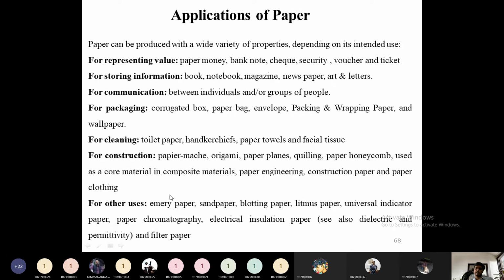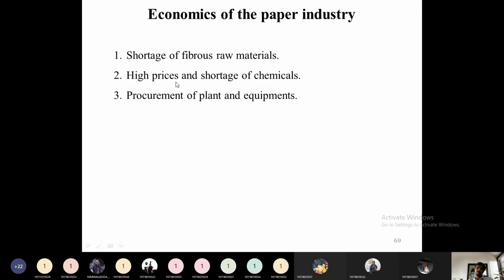Then for other uses like emery paper, sandpaper, which we use for polishing metals and everything, blotting paper, litmus papers as a universal indicator, indicating paper, paper chromatography, we can use electrical insulation paper. So all this we can use the papers. So these are all the applications for the papers.